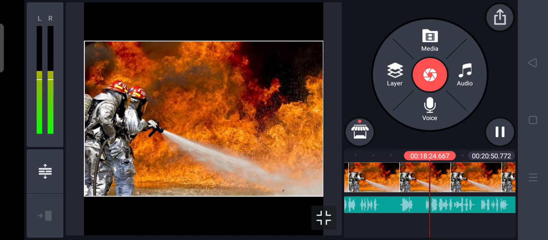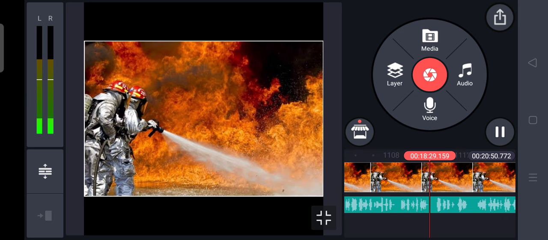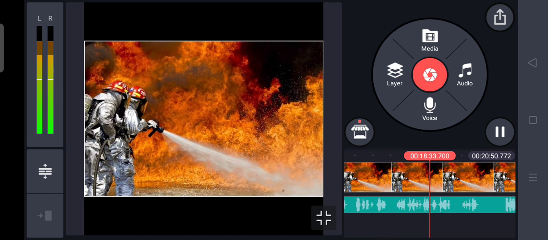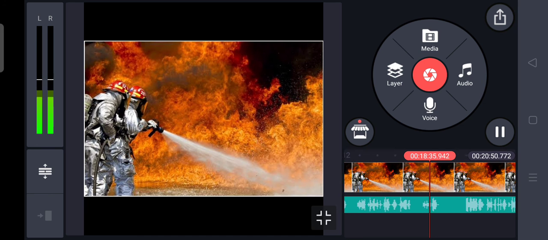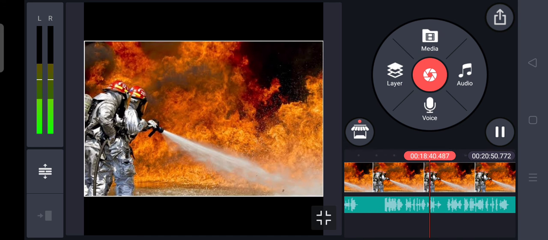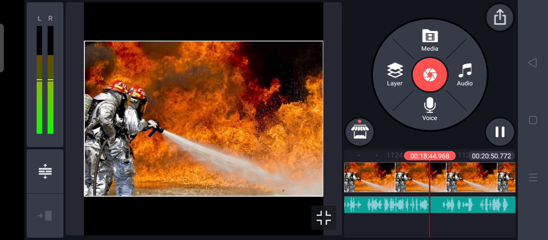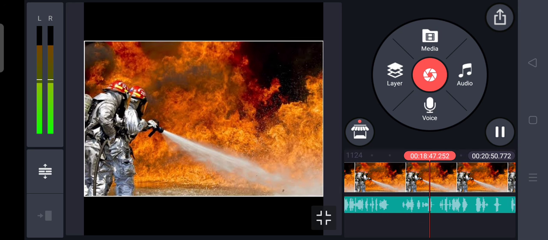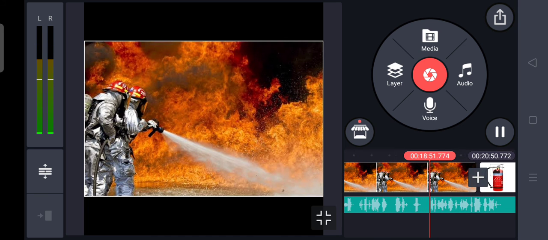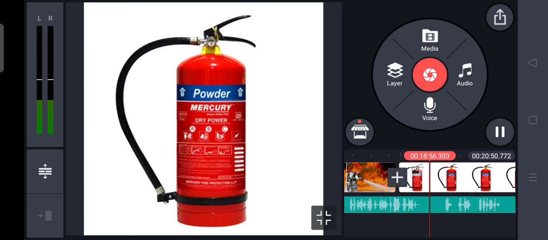Similarly, a fire caused by an electrical short circuit in an electrical appliance or in electric wiring should not be extinguished by throwing water. This is because ordinary water conducts electricity to some extent. So when water is thrown over a burning electrical appliance, it can give an electric shock to the person involved in firefighting. Thus, water cannot be used to extinguish fires caused by electricity.